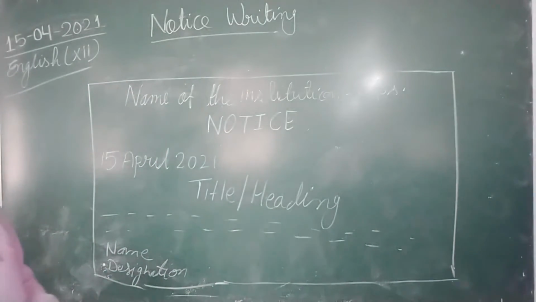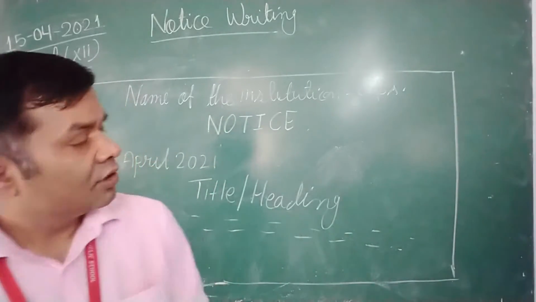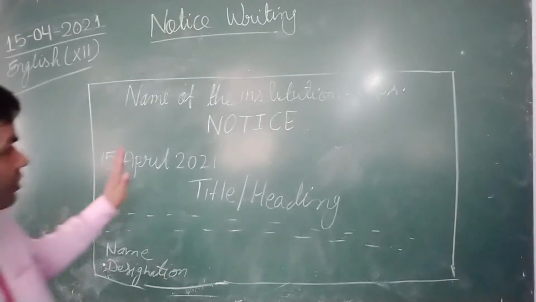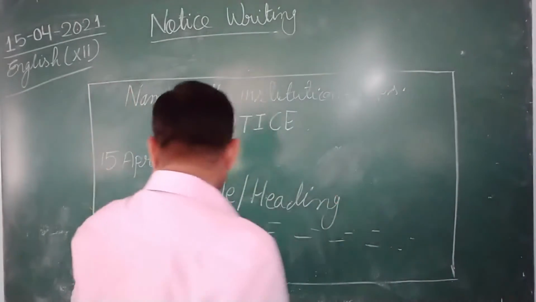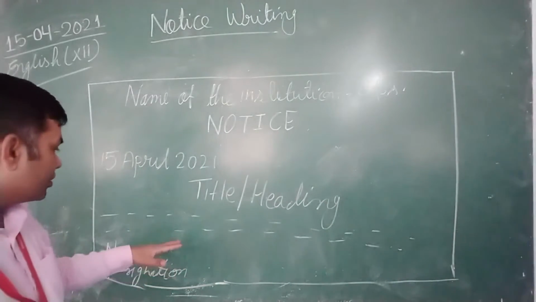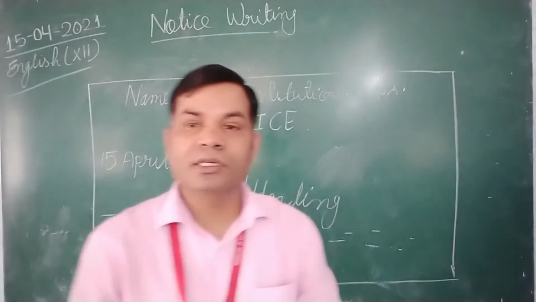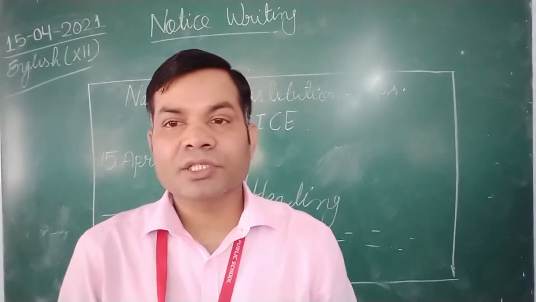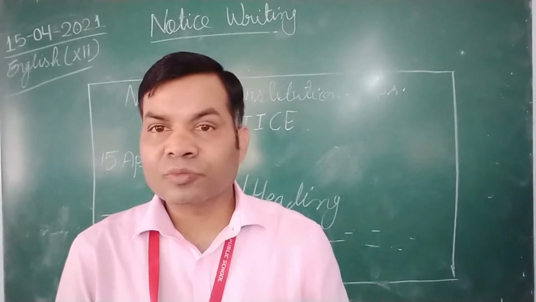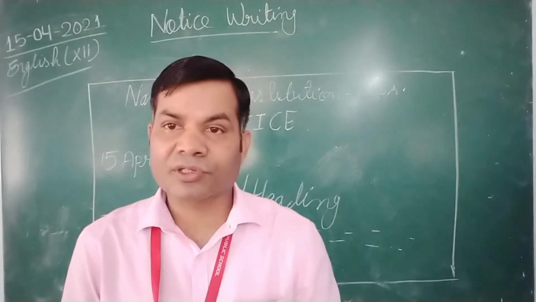Okay, as I keep repeating, you should not draw the complete box in the beginning of the notice. First you should draw the three-sided lines, and after you have finished the content of your notice, then you should draw the bottom line and close the box. Okay, so whatever the things are being discussed, you must pay attention to it and do your work sincerely in your notebook.